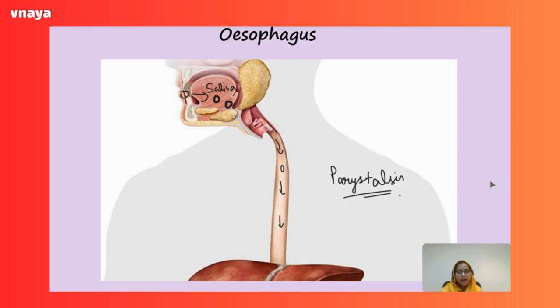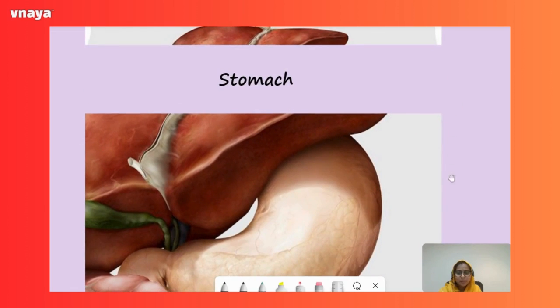Hey there, welcome back. In this part of the video, we will be talking about what happens after the food enters the food pipe. Where will the food go and what will happen to the food? So, till now we have talked about how the food has entered the buccal cavity and then been pushed towards the food pipe so that it can reach its next destination, which is the stomach. So, let's go to the stomach.